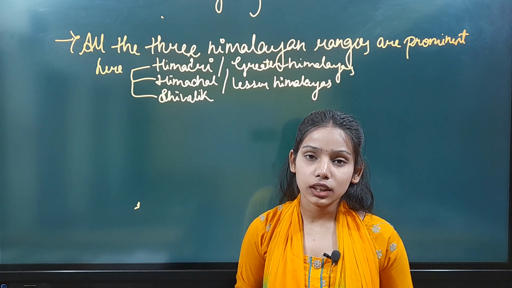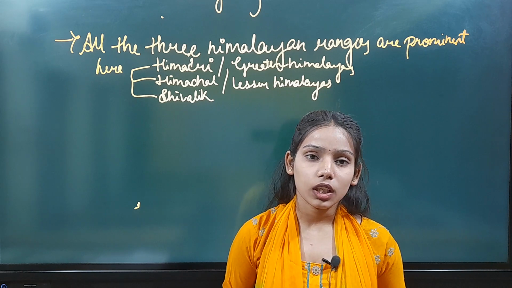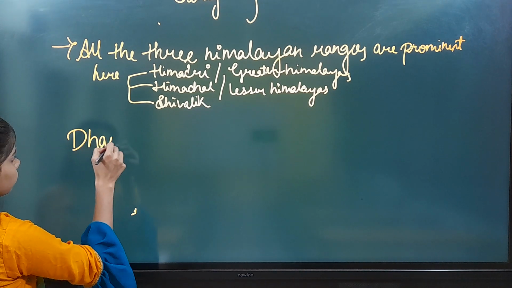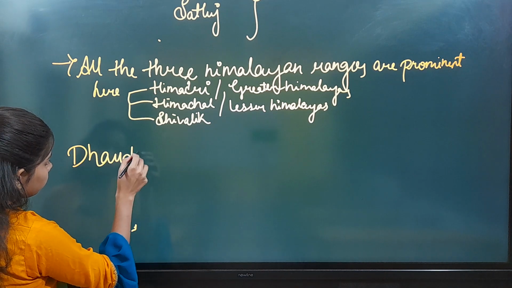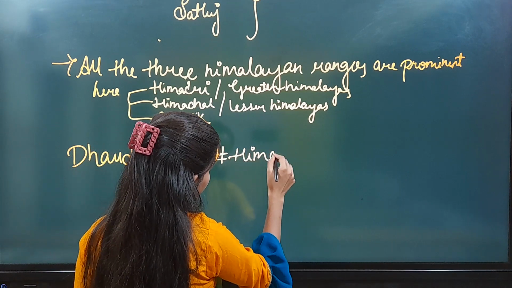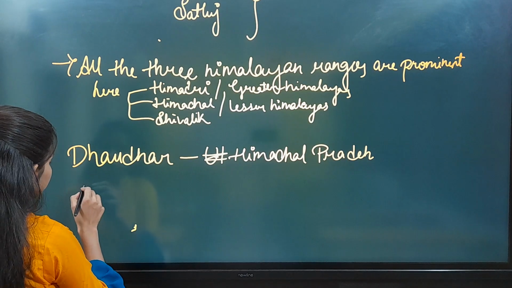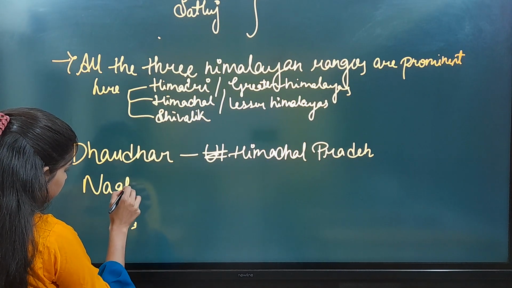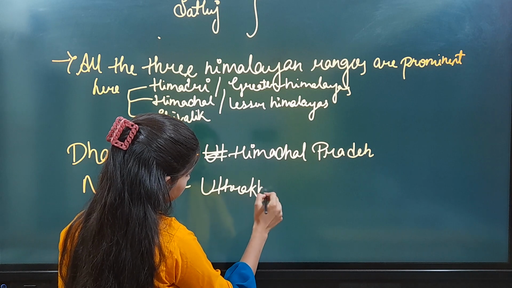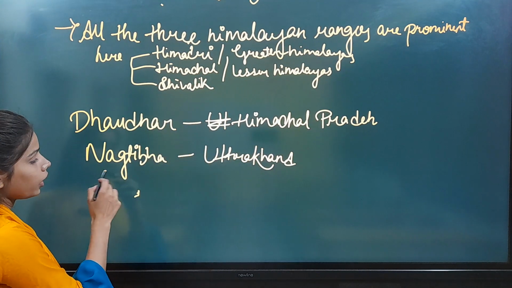They are known by the name of Dhauladhar in Himachal Pradesh and by Nagtibha in Uttarakhand. Okay.